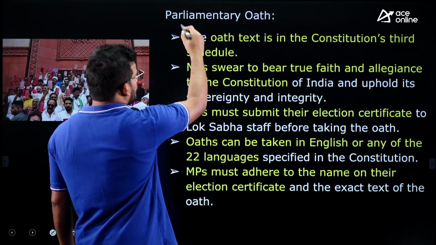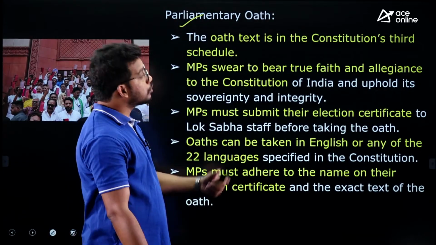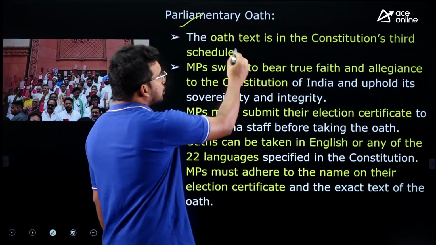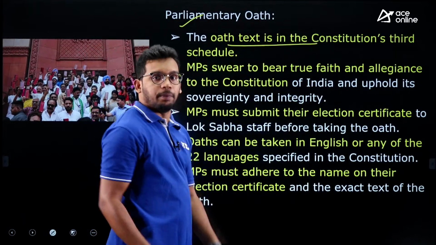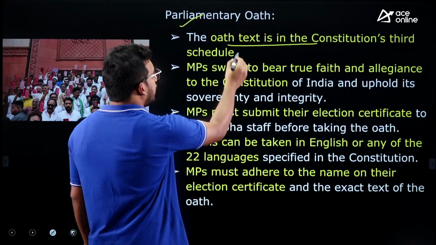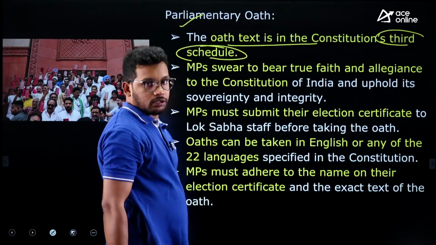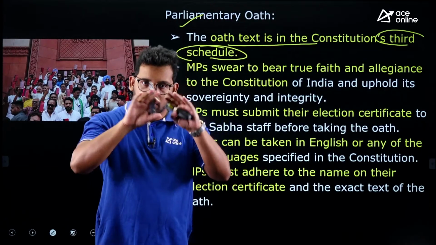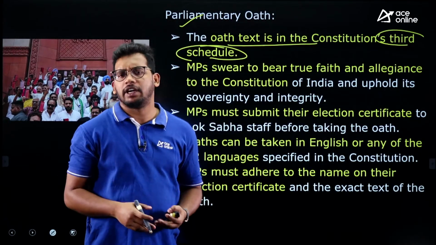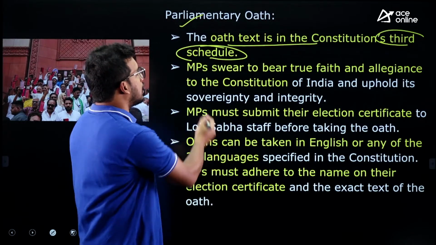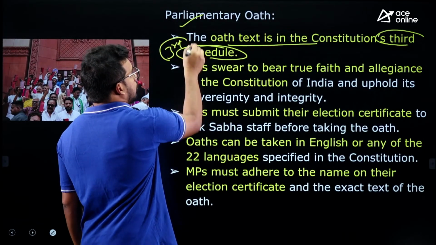Now, what is the process for it? They may ask you questions on the process also sometimes, right? So the oath text of the Constitution is mentioned in the 3rd schedule of the Indian Constitution. A very, very important one. The MLA's oath, taking what type of oath, that they will take an oath, is mentioned in which schedule of the Indian Constitution? That also may be asked in the exam. That is the 3rd schedule. Alright.